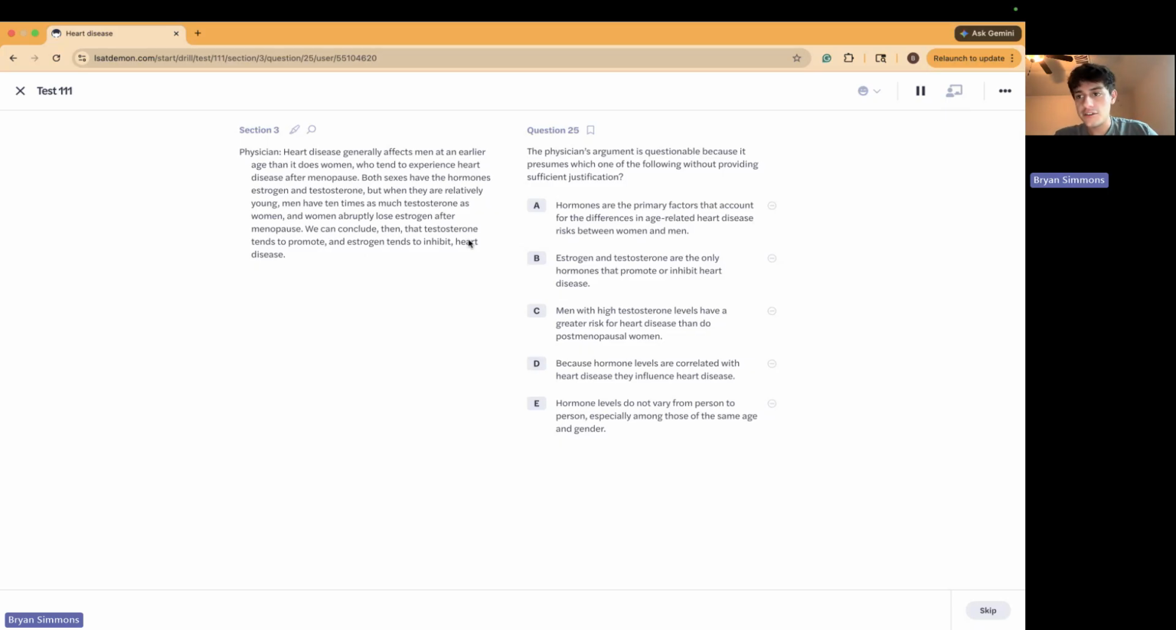Hormone levels, meaning estrogen, testosterone, as we all know, are correlated with heart disease. Then they influence heart disease. If D were adequately answered, that would make this a more complete argument, because we would then know why they can create the causal link from what is seemingly just two separate statements. The answer to D is the missing piece of this argument. If they did influence each other, then you could conclude that one tends to promote and one tends to inhibit. Because otherwise, we have no clue.